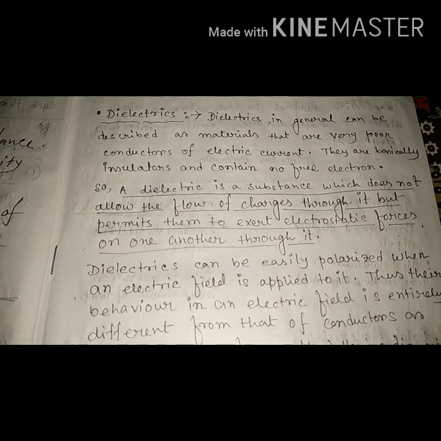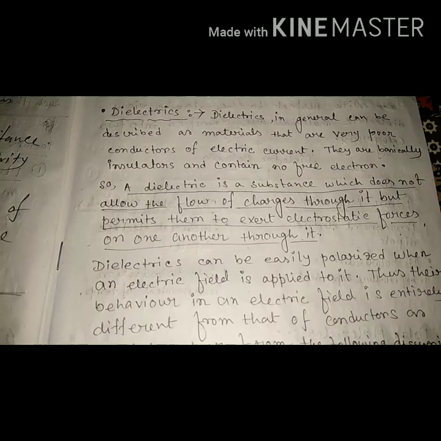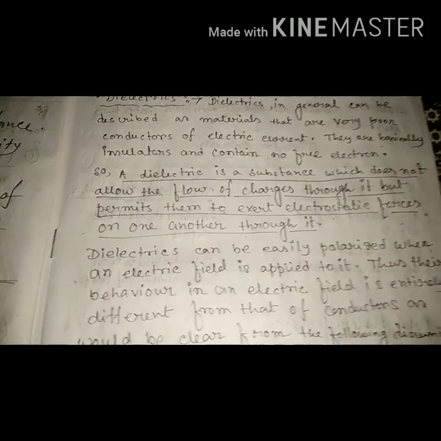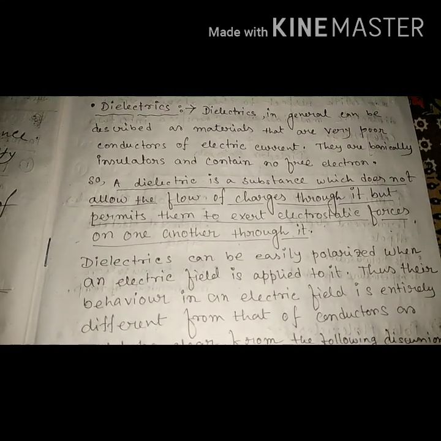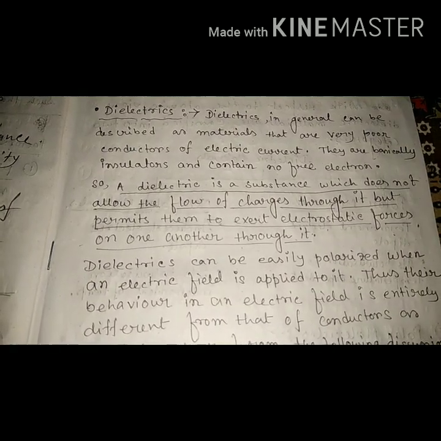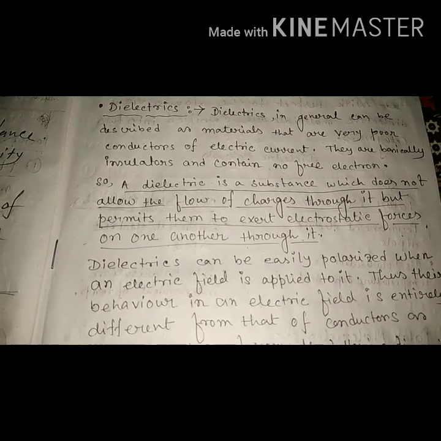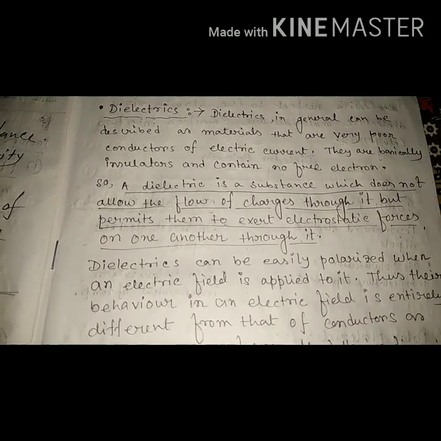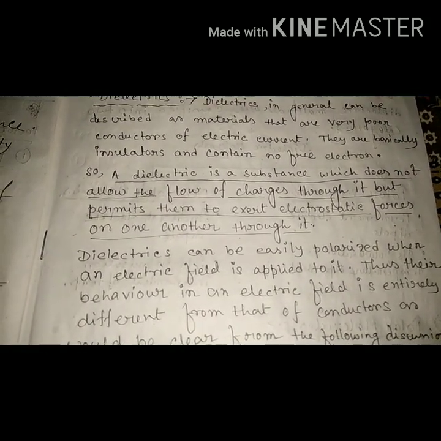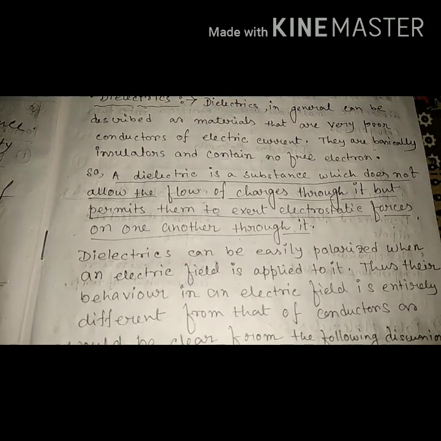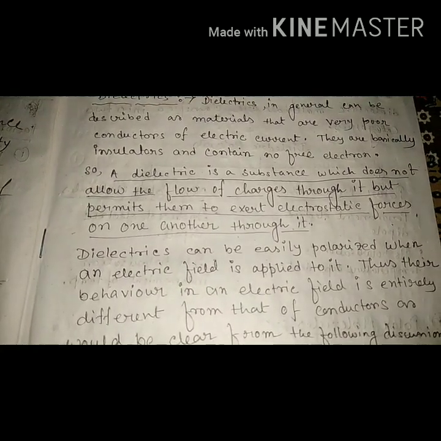But a dielectric is an insulating substance, so it has very few free charges, or we can say it has no free electrons. In an insulator, the electrons remain attached to the individual atoms or molecules. These electrons can undergo some movement within the atoms or molecules under the influence of an external electric field.